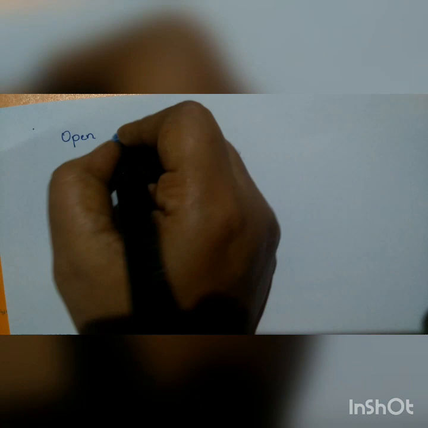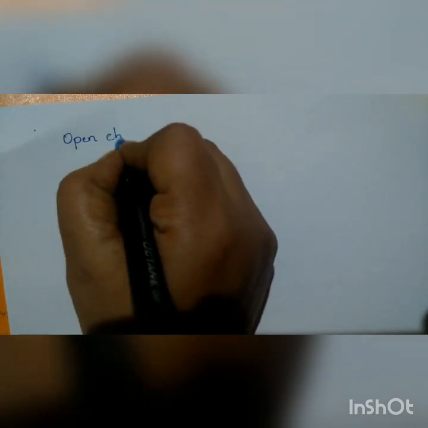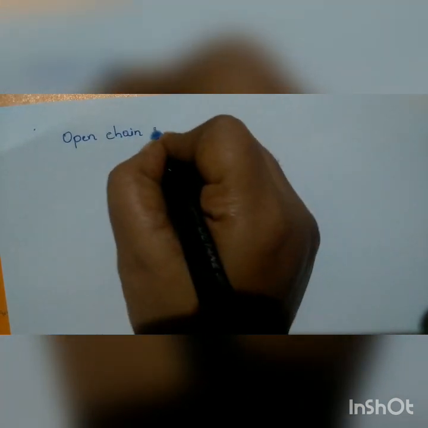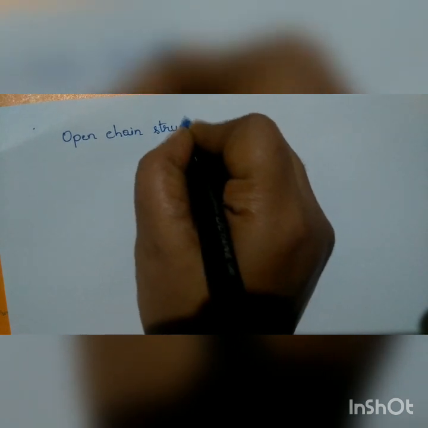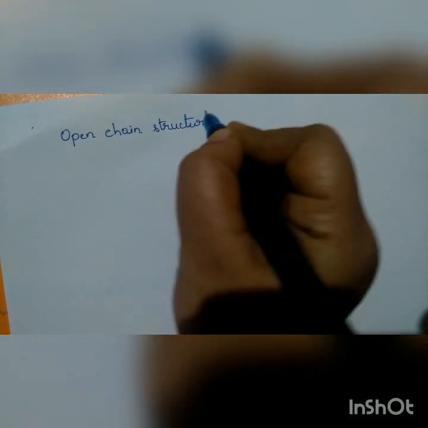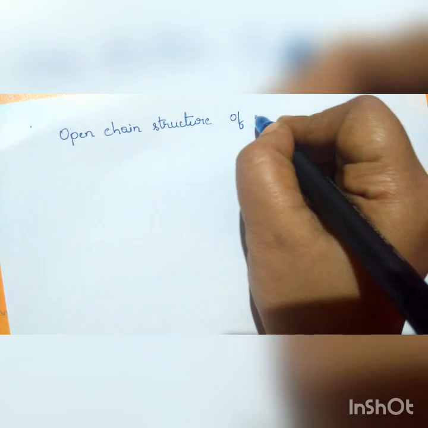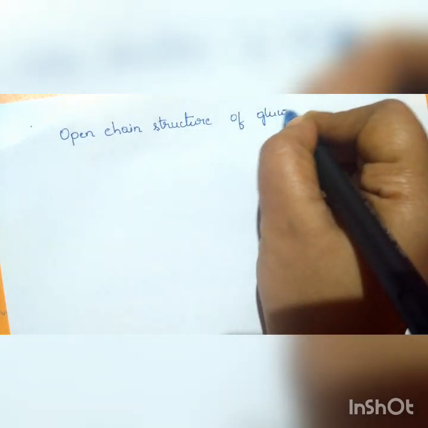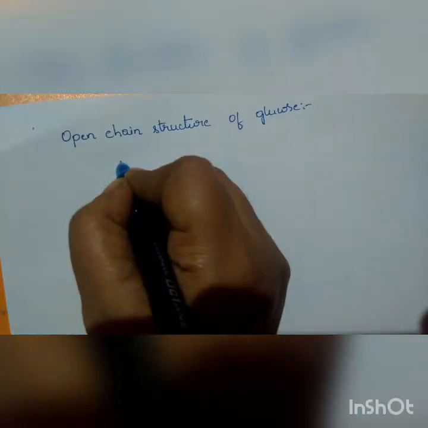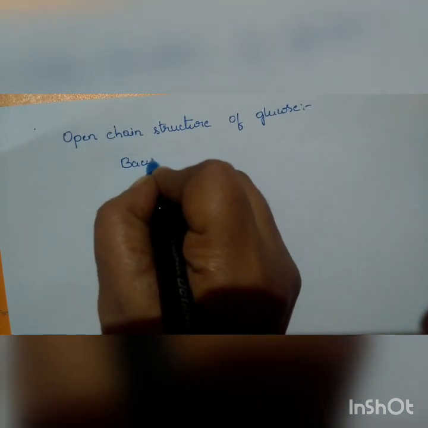So we can write that one. We will call that the open chain structure of glucose, and that was given by Bayer.